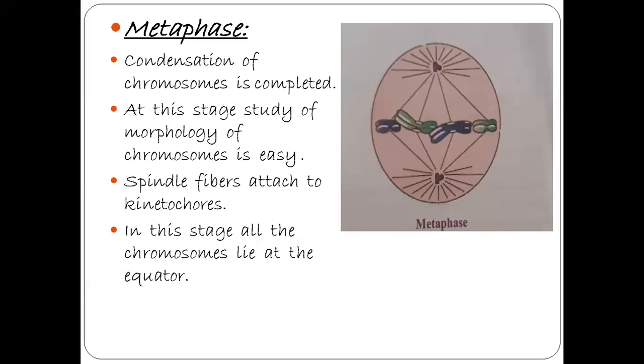So in this metaphase, what are the changes that take place? The spindle fibers attached to the kinetochores, and the chromosomes are moved to the spindle equator or metaphase plate and get aligned, arranged along the metaphase plate through spindle fibers to both poles. These spindle fibers are present from both poles.